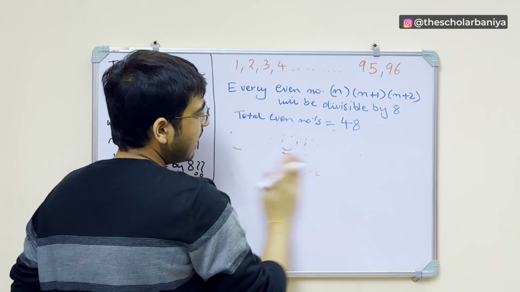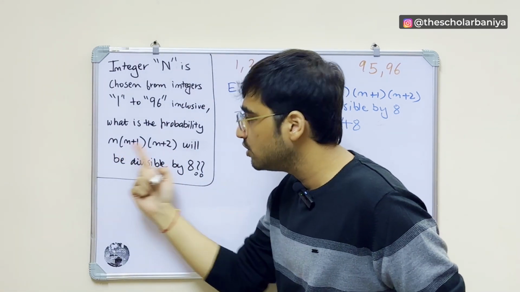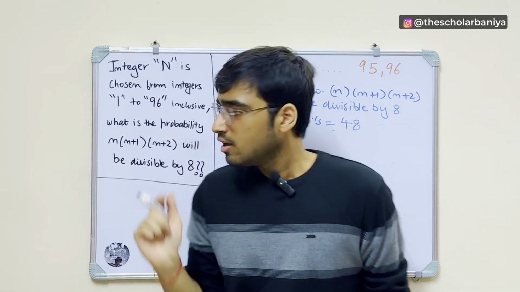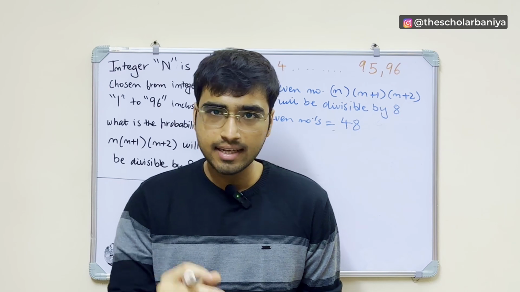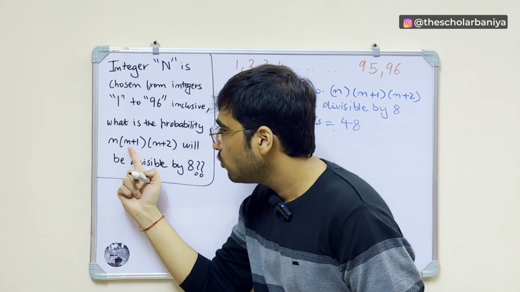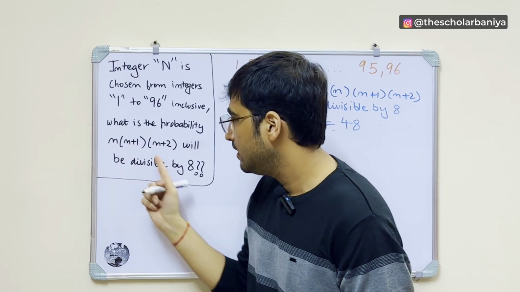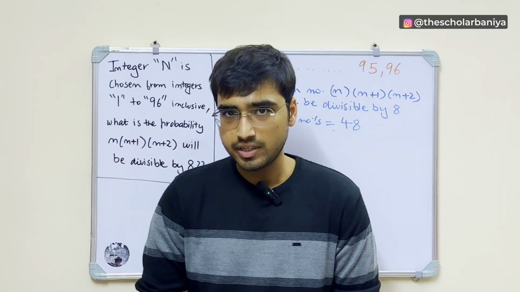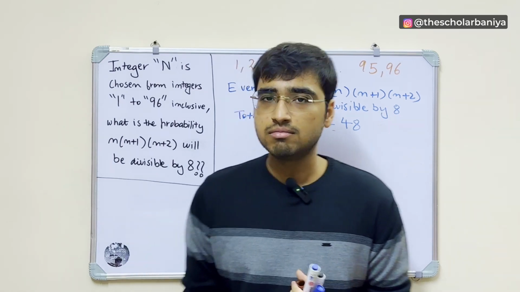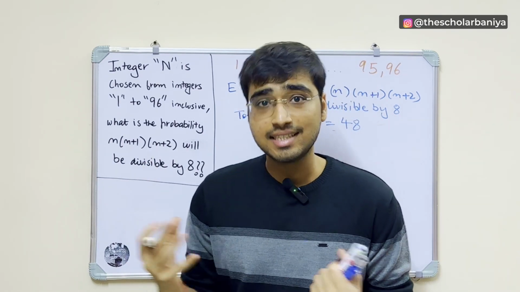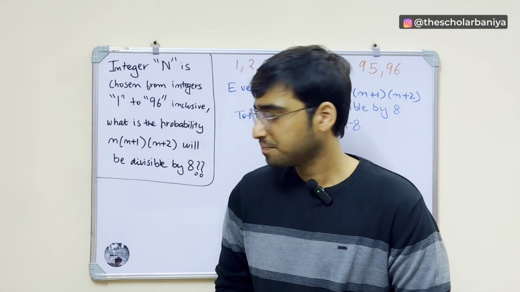But if you look at it closely, there are some odd numbers for which this will be divisible. For example, if you take n to be 7, we know n plus 1 will be 8. So obviously, this will be divisible by 8, right? If you take n equal to 15, n plus 1 will be 16. So obviously 16 will be divisible by 8, right?